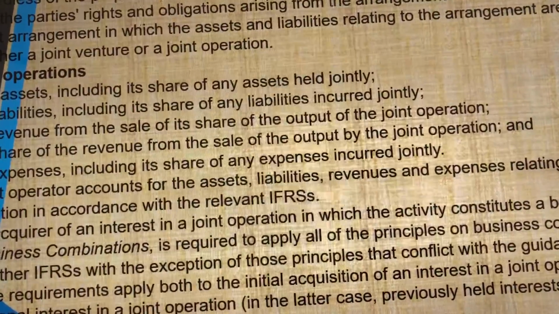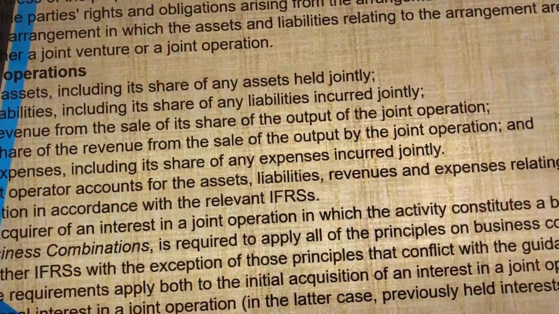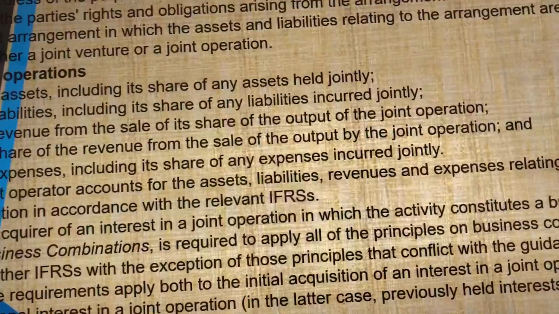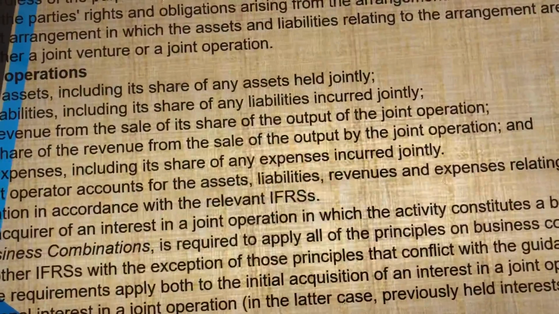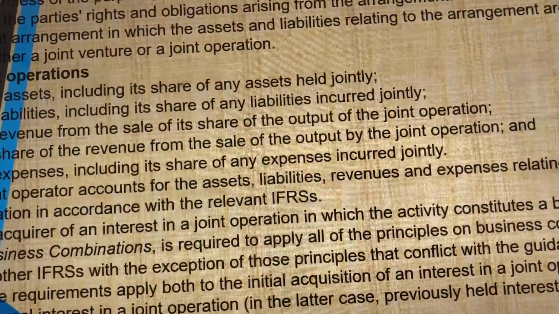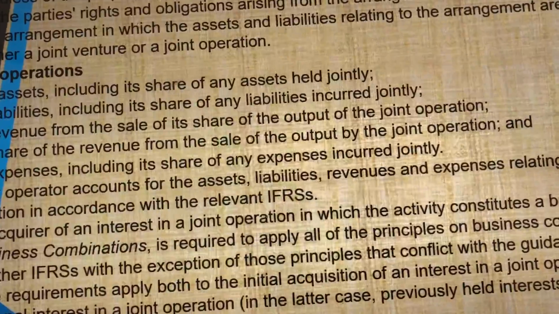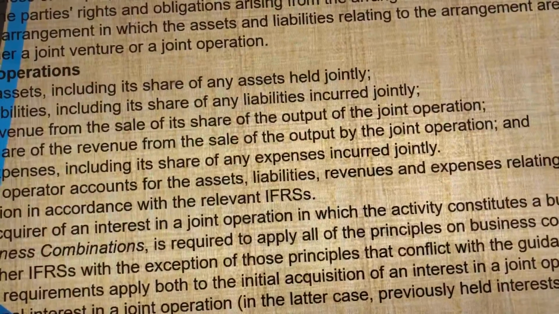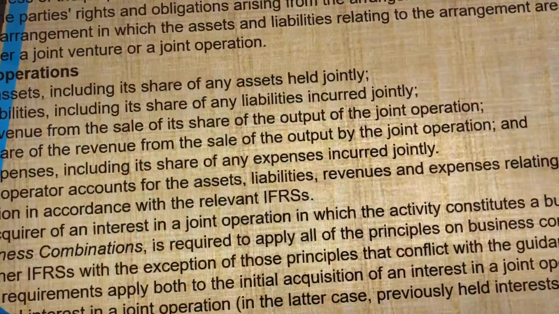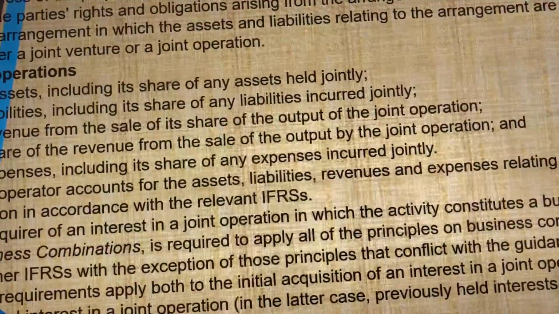So a joint operator accounts for the assets, the liabilities, the revenues and the expenses relating to its involvement in the joint operation in accordance with IFRS 11.